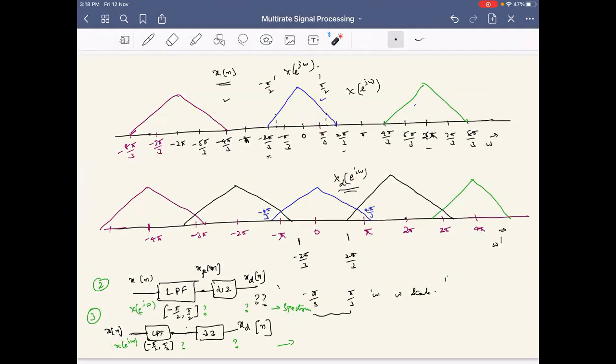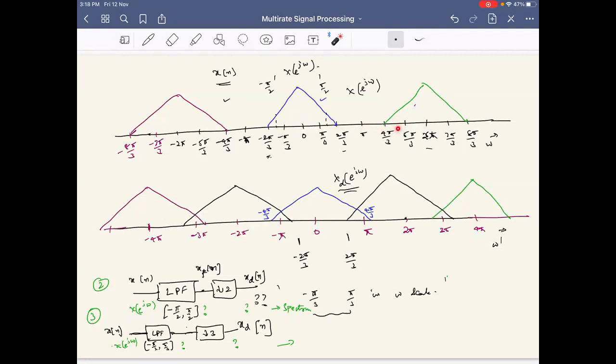Whereas if I apply a pre-filter for a downsampling of 2, what is the cutoff frequency of the anti-aliasing filter? What should be the cutoff frequency of the anti-aliasing filter such that I can avoid aliasing after downsampling by 2 for this signal? Can one of you tell?